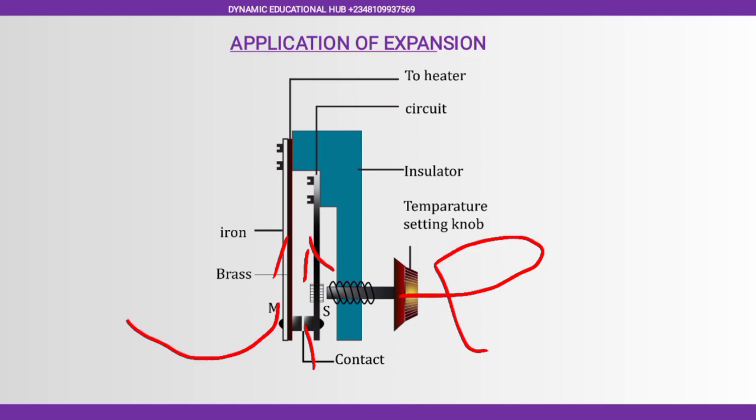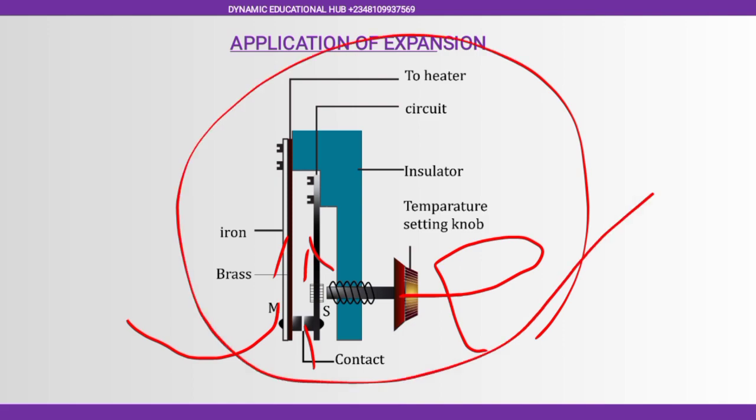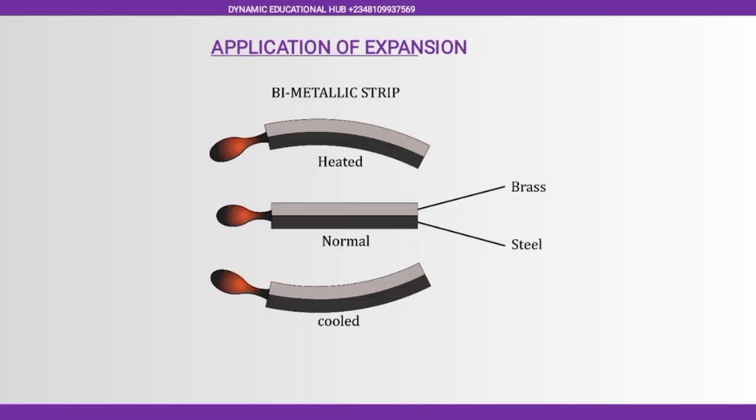The same thing, we use this thermostat in the refrigerator as well, in our cooker, in iron. We also have it in a combustion engine. Another application is the bimetallic strip. You have it here. Now let's talk about this diagram.